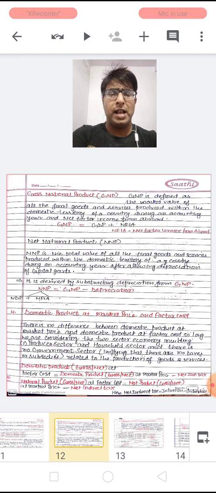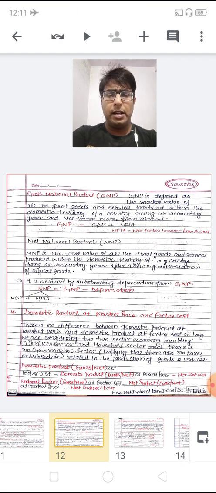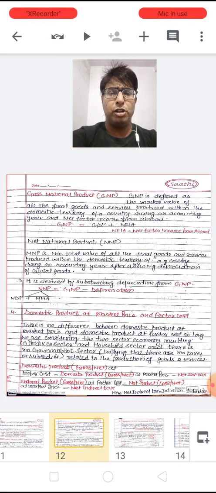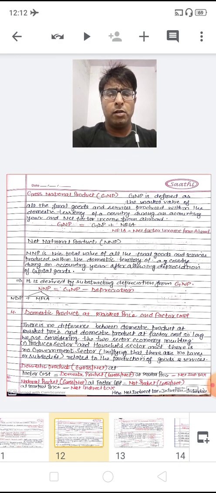Now this definition is the same as GDP, but the only thing is that it includes the net factor income from abroad. So gross national product is GDP plus NFIA, and what is NFIA? It is the net factor income from abroad. What is NNP? NNP is the total value of all the final goods and services produced within the domestic territory of a country during an accounting year after allowing for depreciation on capital goods. Now NNPFC is derived by subtracting depreciation from GNP.